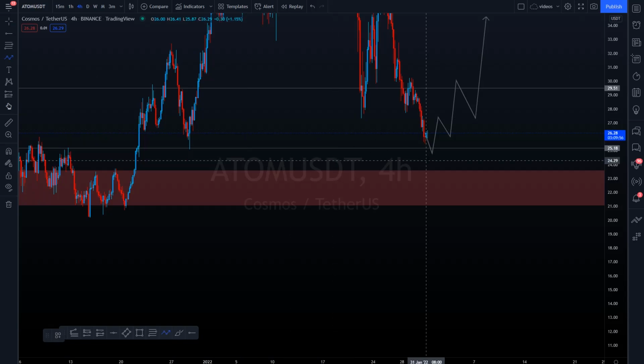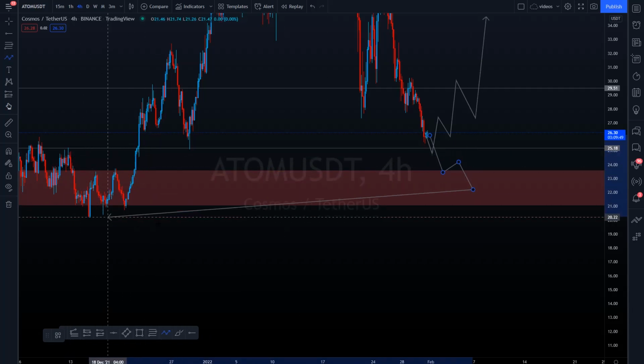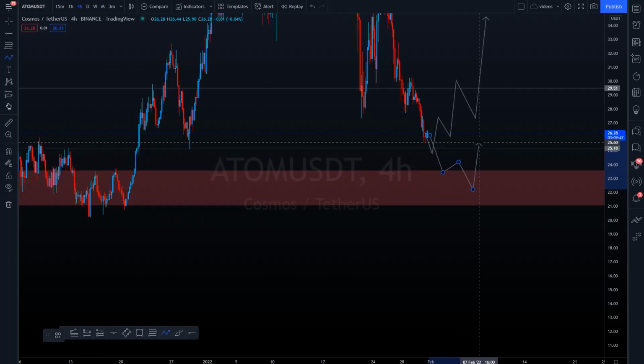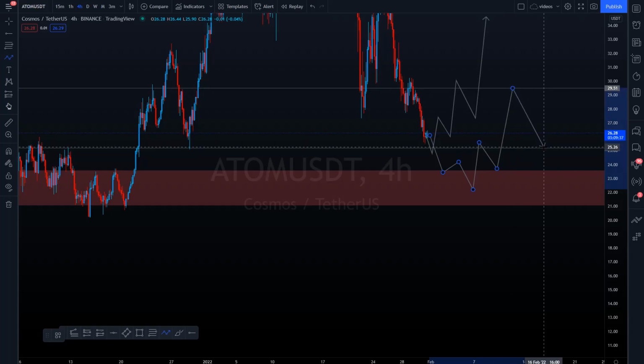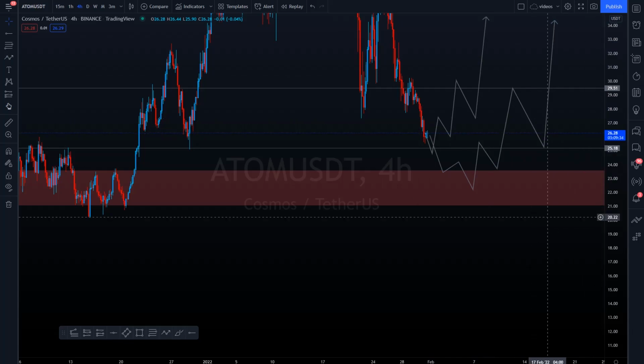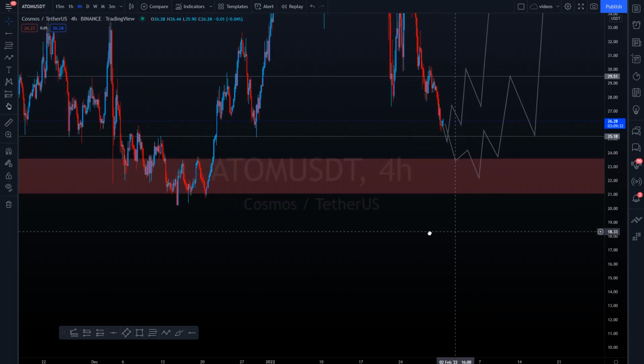One of the less bullish cases would of course be going down all the way in this area. However, going down in this area means that we're finally at the origin of the swing. Then we want to re-achieve the bottom right here, hold it, go for a 29 as well. Probably the 29 is a little bit lower, the failure that we want to achieve then, and then come back down, hold it, and then blast off. So there's not really that much of a bearish case on this one.